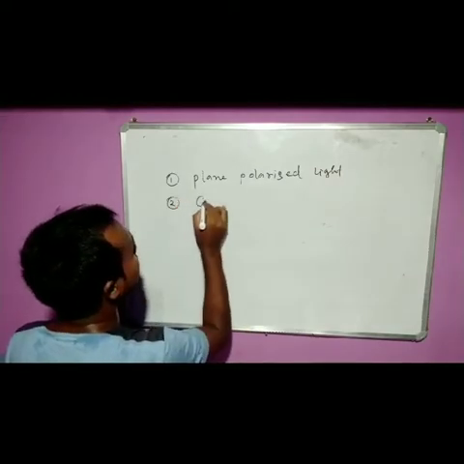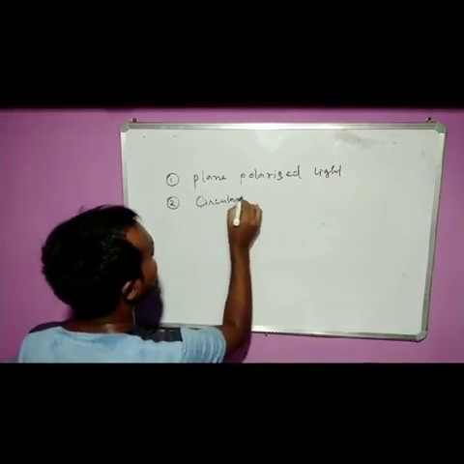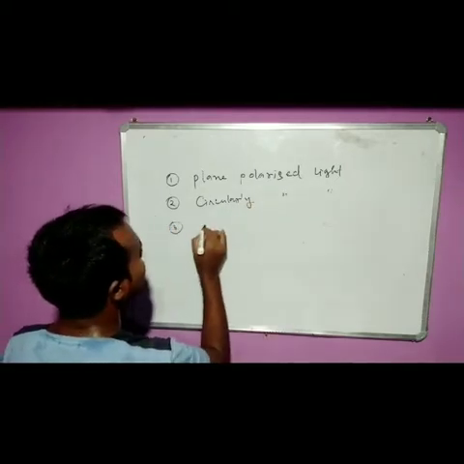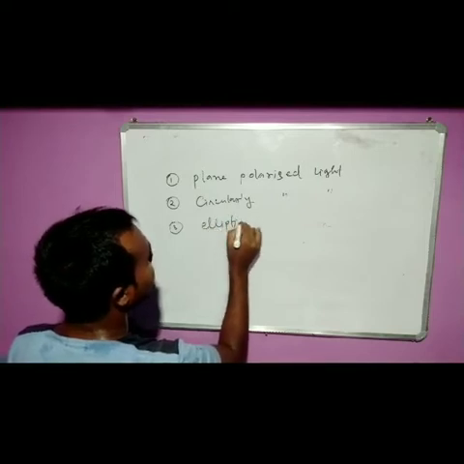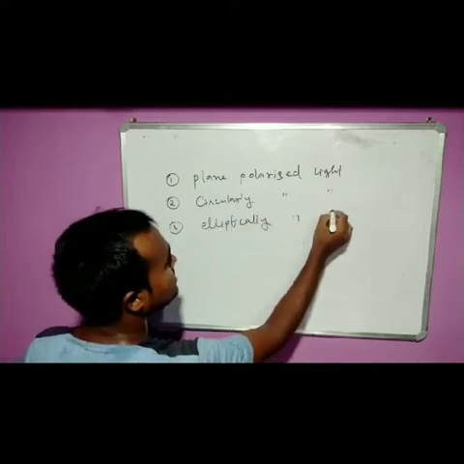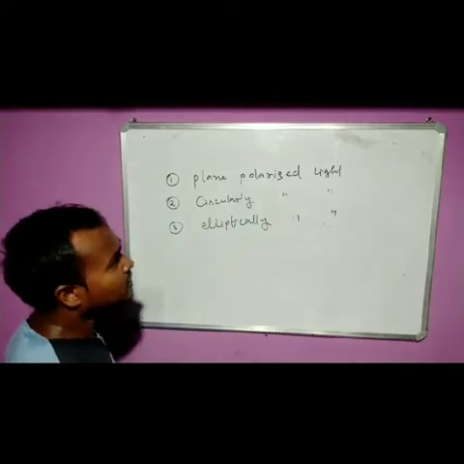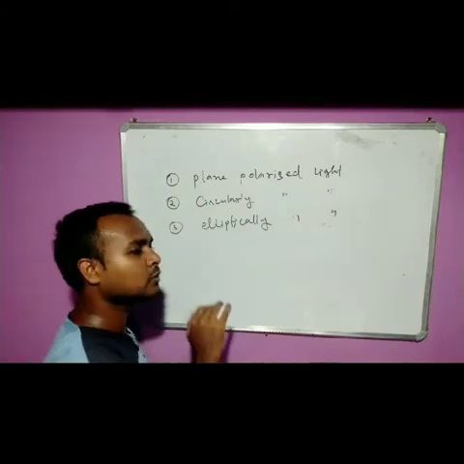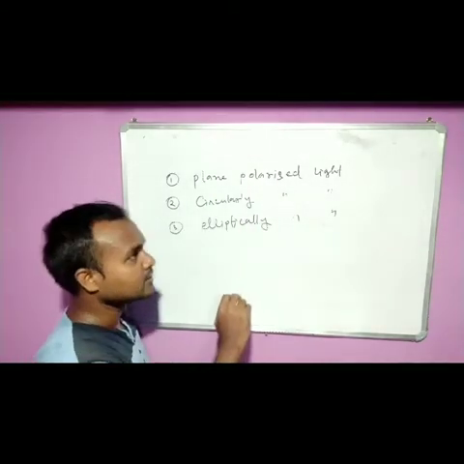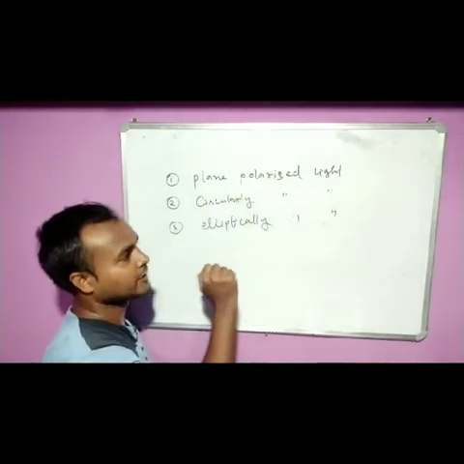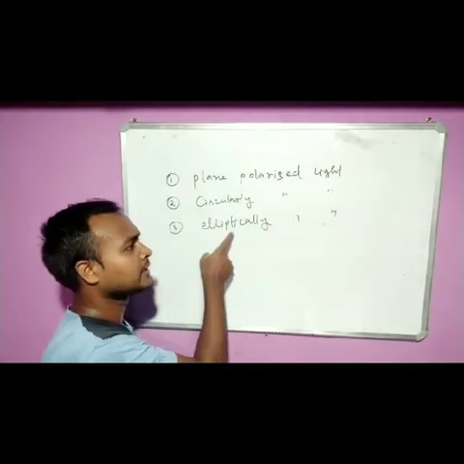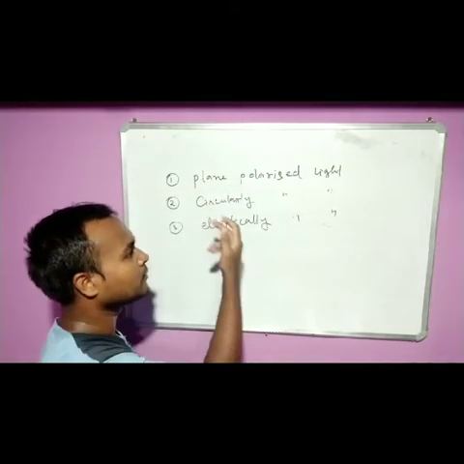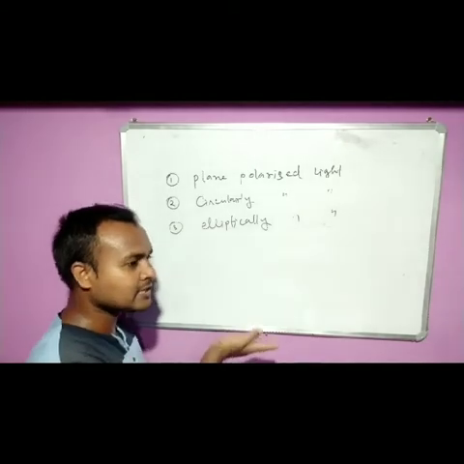Number two, circularly polarized light. Number three, elliptically polarized light. So plane polarized light, circularly polarized light and elliptically polarized light, these are different. That means here the orientation will be different, here the orientation will be different, here the orientation will be different. Now why it is called plane polarized, circularly polarized and elliptically polarized, we will discuss later.